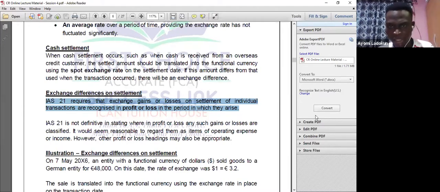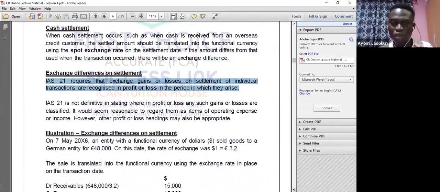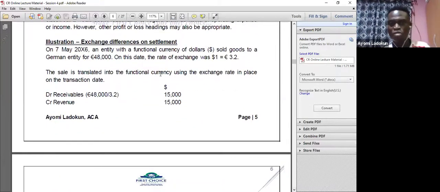So let's now look at this illustration. I know the major challenge for students when it comes to IAS 21 is when do I divide or when do I multiply. I'm going to try to explain that to you within my own knowledge and understanding. Maybe it will work for you. You may have your own way to know when to divide or when to multiply. That's fine. The most important thing is to make sure you get it correctly. But I'm going to tell you the way that I think would be helpful for you, when you need to multiply or when you need to divide when it comes to IAS 21. But let's look at this illustration.